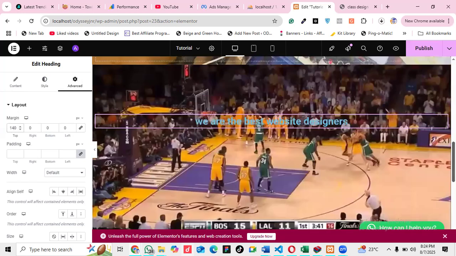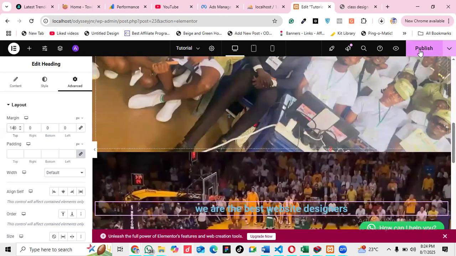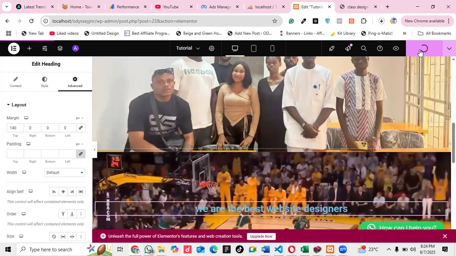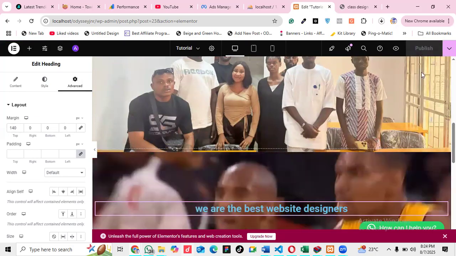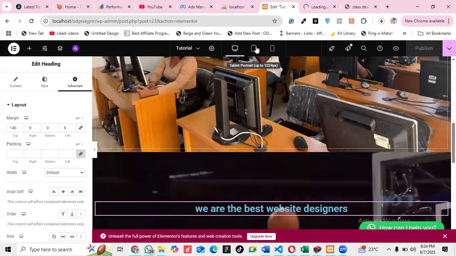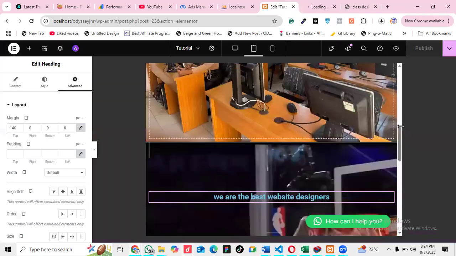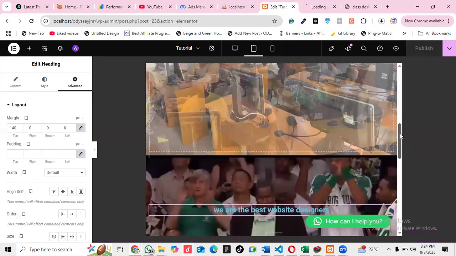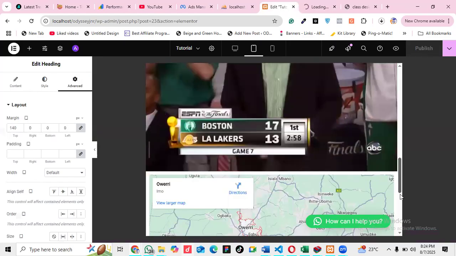Okay. Due to time, I'm trying to just wrap up. Okay. Let's see what we have been able to design now. Let me see whether it's going to load properly. Now let me see it on a different device. See it now. See our design.